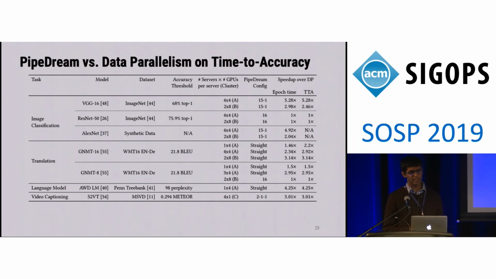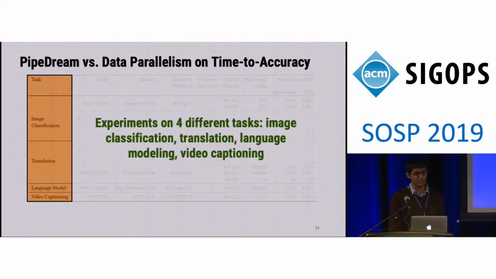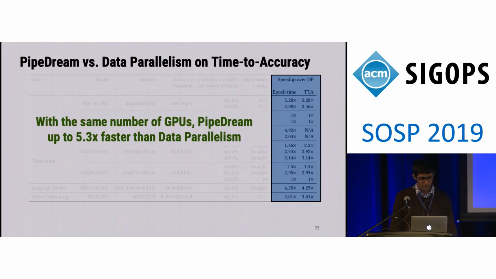We have other results similar to this in the paper that span many different tasks and models. In particular, we evaluate PipeDream on 4 different tasks: image classification, translation, language modeling, and video captioning. And we show that with the same number of GPUs, PipeDream is able to go up to 5.3x faster than data parallelism.